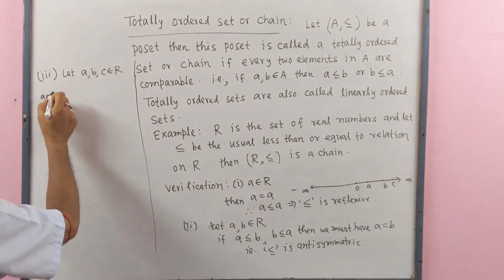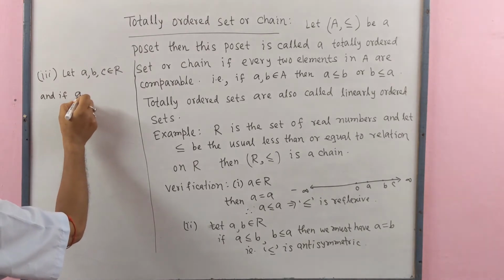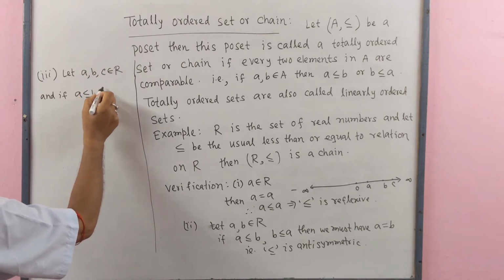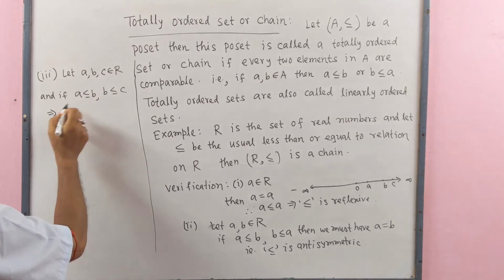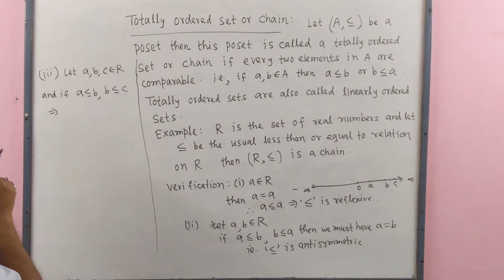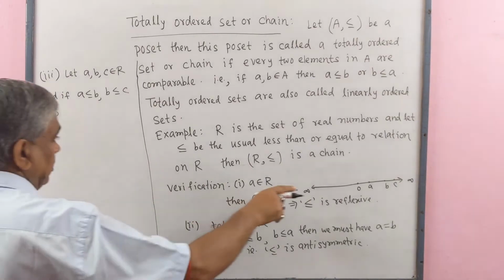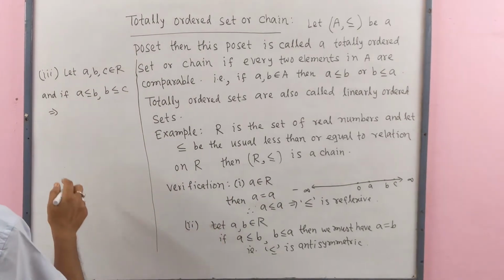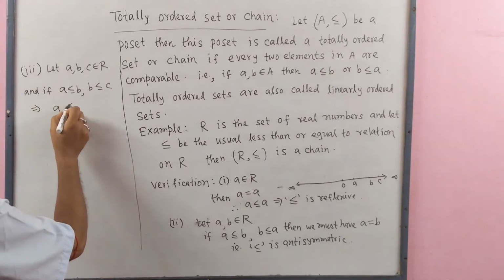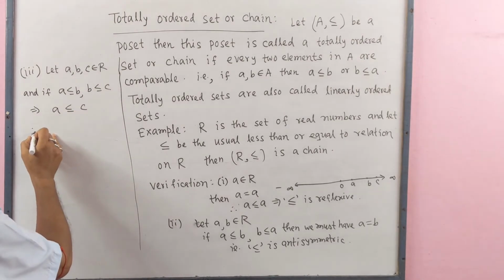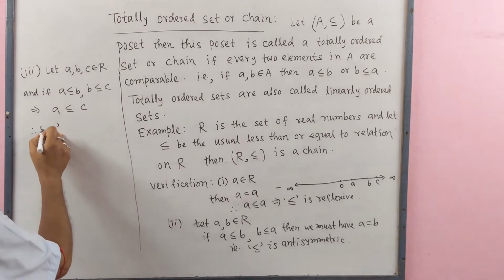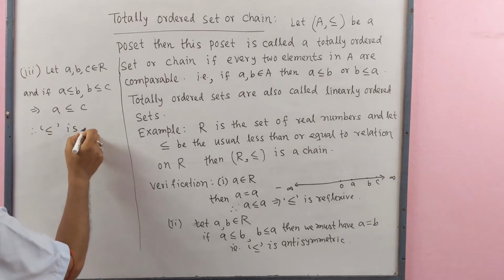And if a is less than or equal to b, b is less than or equal to c, then according to the relation less than or equal to, we get a less than or equal to c. Therefore, this relation is transitive.